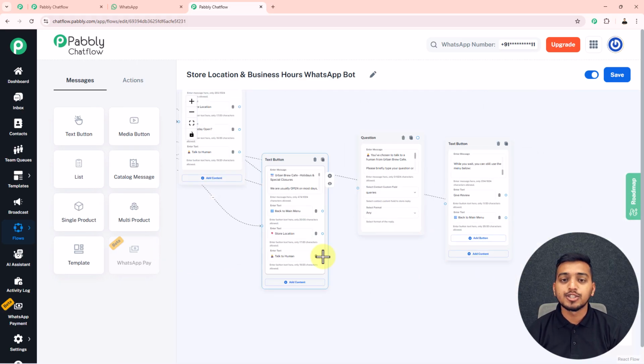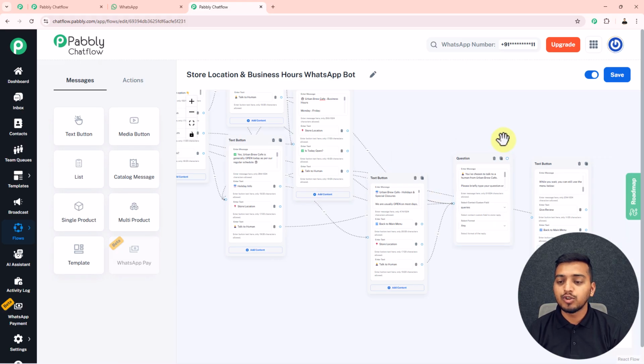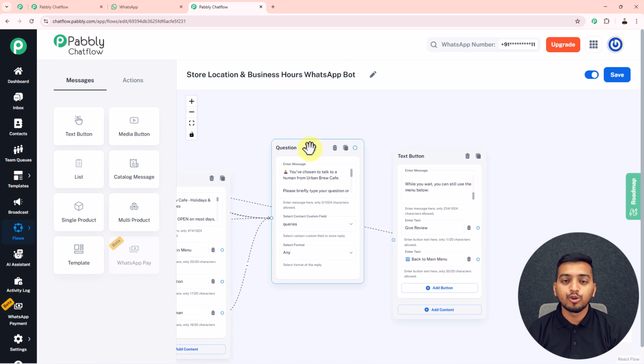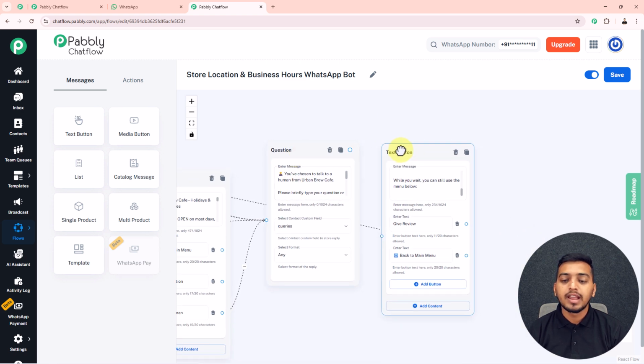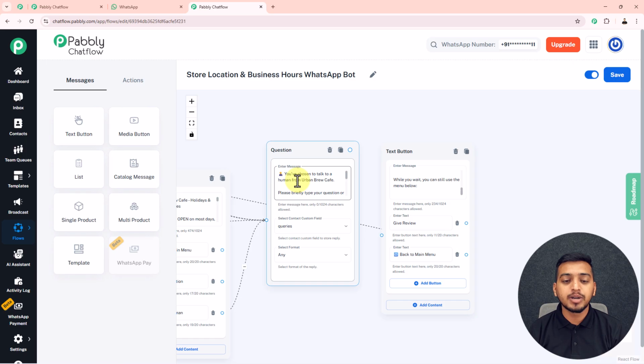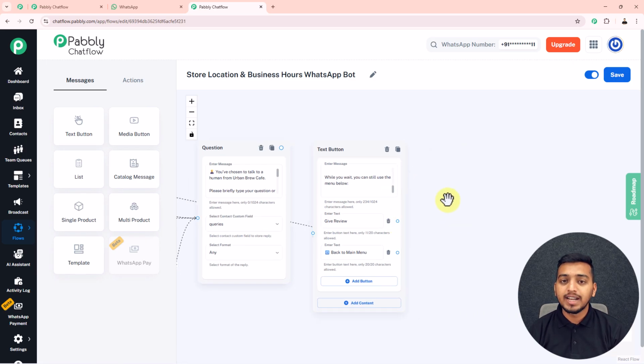After that, for this talk to human question button, I will drag a thread from here and connect it with this particular question box. So here I have successfully connected all of the threads of the talk to human button with this particular question. Now whenever my customer clicks on this particular button talk to human, they will automatically get directed to this particular question. After that, in response to this give review button, I want to send a message to my customer.